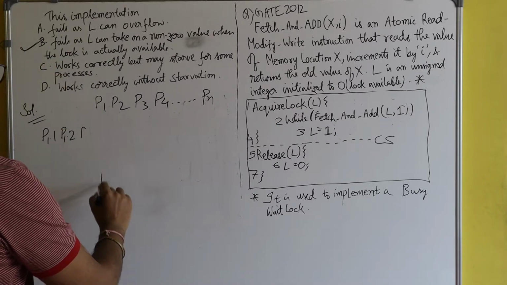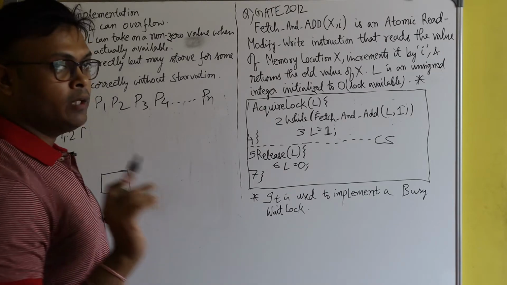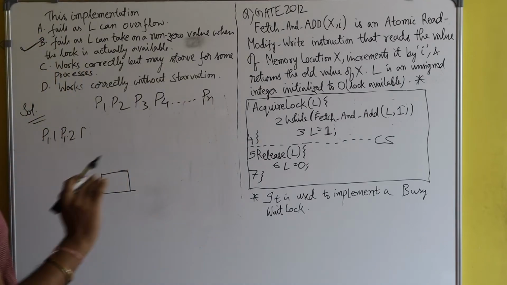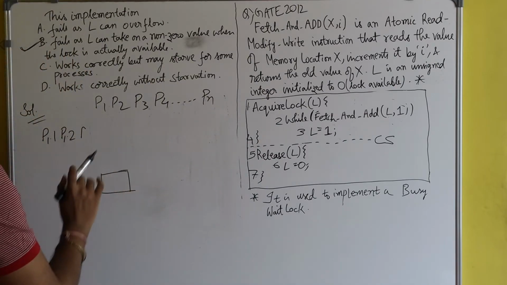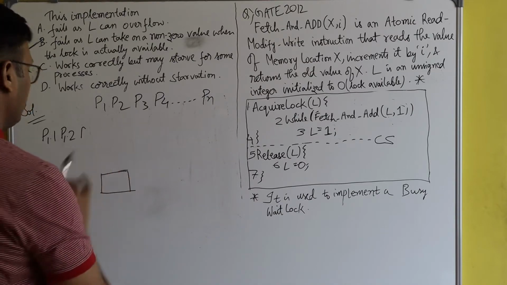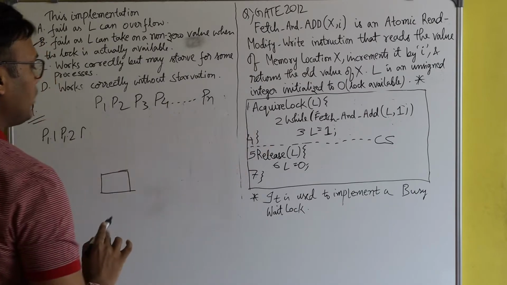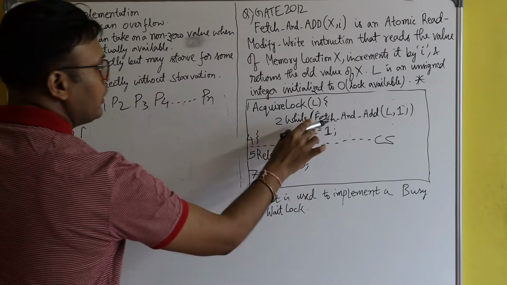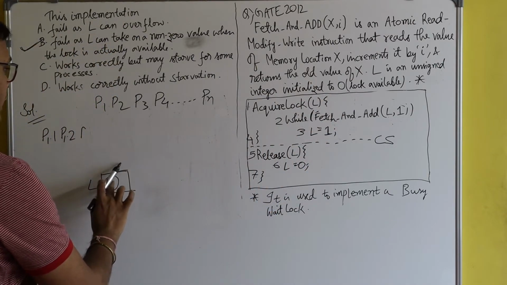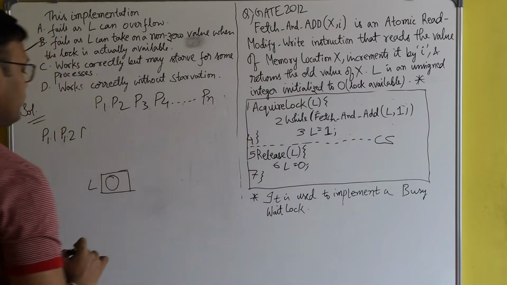As I already told you in the last video, please watch my previous video, the first part of it, because in this video I am not going to explain everything. When P1 will execute line number 2, the fetch and add function will work on the value of lock, which was initialized as 0.